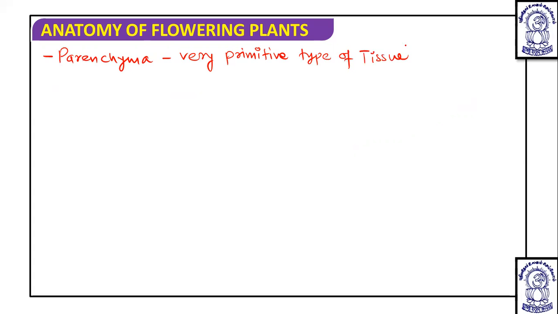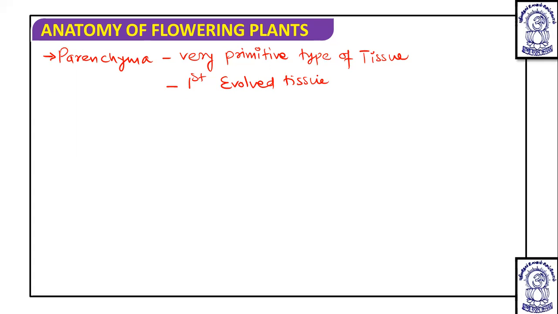Now, apart from this, parenchyma is a very primitive type of tissue, or we can say the first evolved tissue.